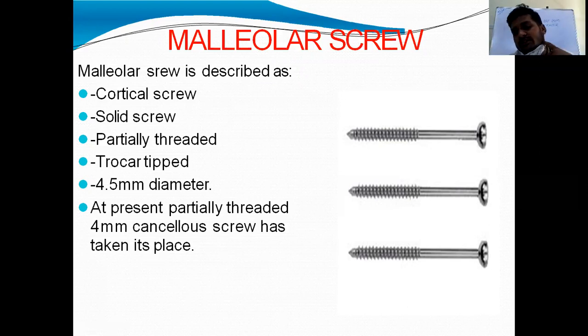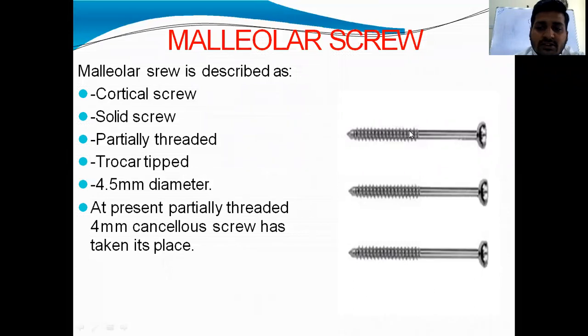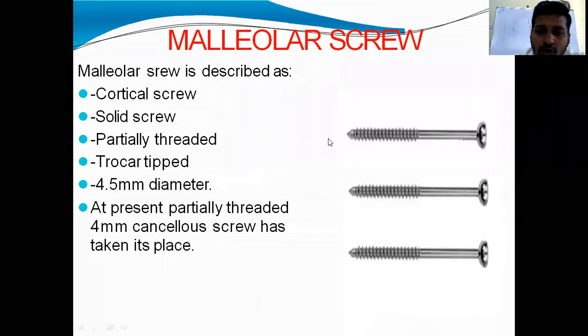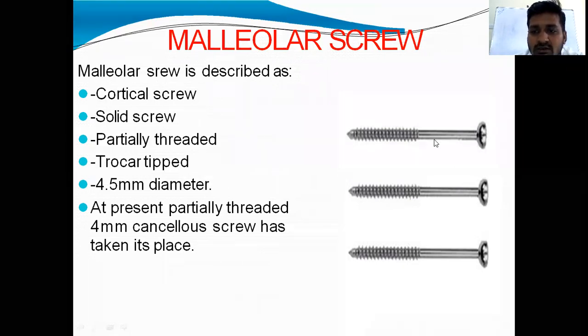How do you differentiate? CC means cannulated cancellous screws. If it is partially threaded and cannulated, it means hollow is there. We can see from the screw head or at the tip there will be a narrow lumen. Hollowness will be there. That is cannulated.